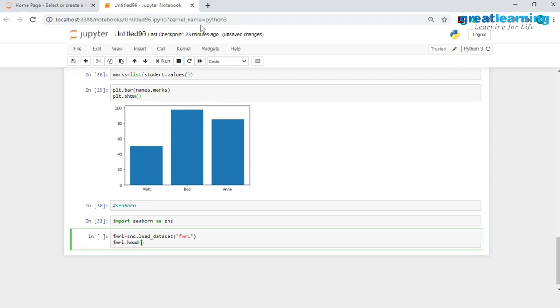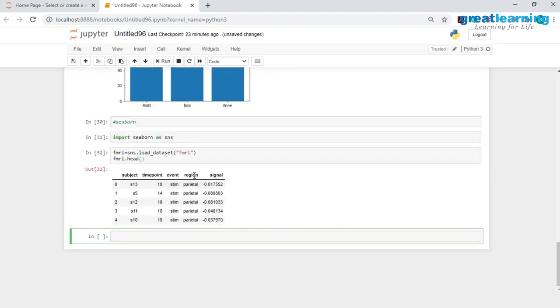So here I will have fMRI.head, and here, as you see, I have the first 5 records of all of these columns. So this dataset basically has the subject column, time point column, event column, region column, and signal column. And we would want to make a line plot between the event column and the signal column. Actually, the time point column and the signal column. We'll be mapping the time point column onto the x-axis and the signal column onto the y-axis.